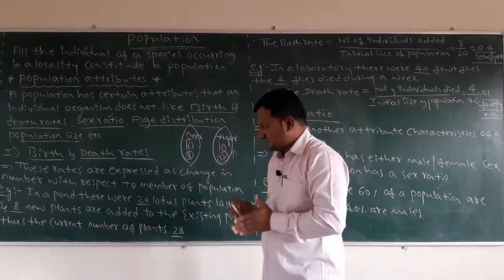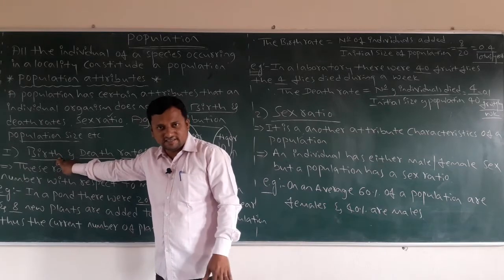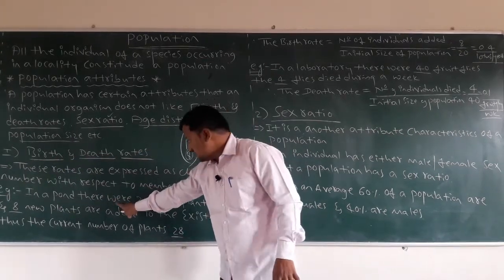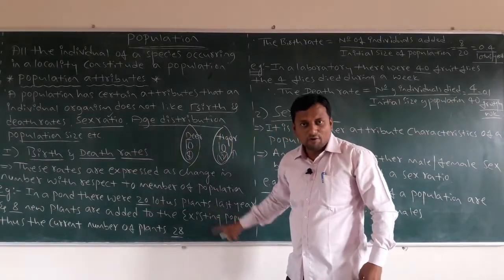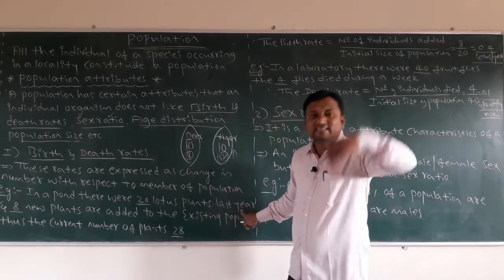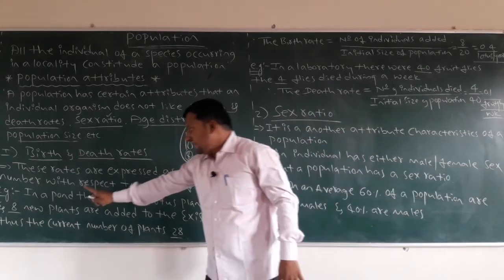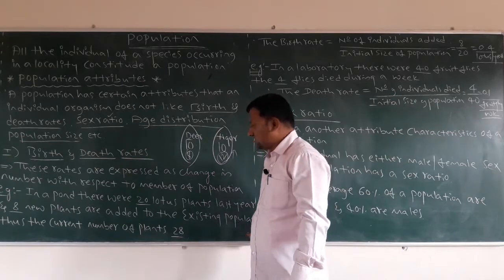What is the first example? The first example is based on birth rates. In a pond there were 20 lotus plants last year, the previous year, and 8 new plants are added to the existing population.